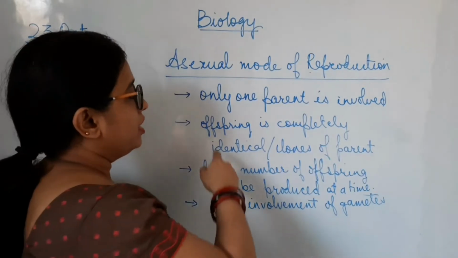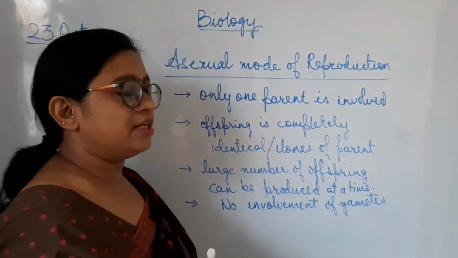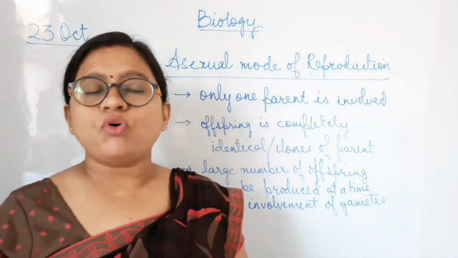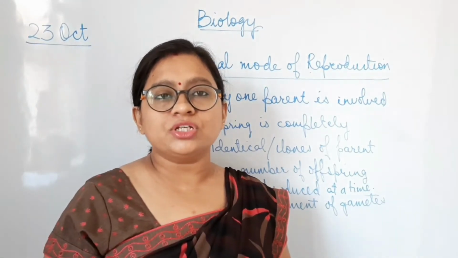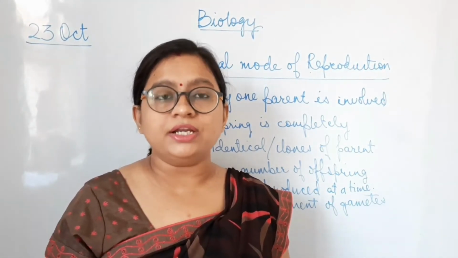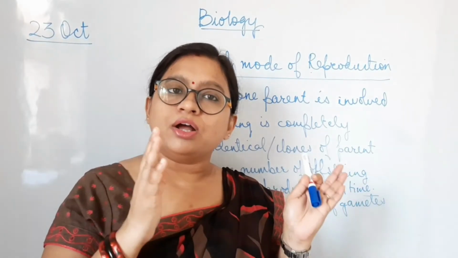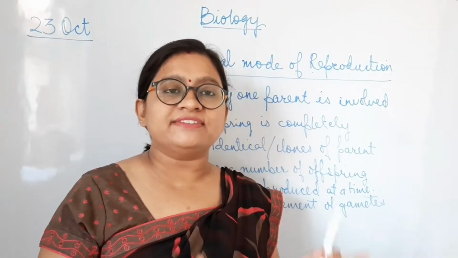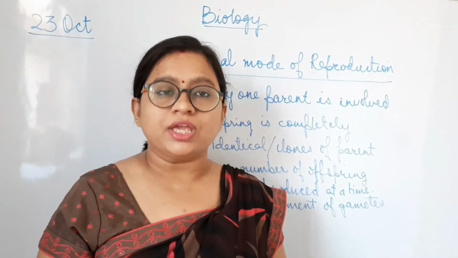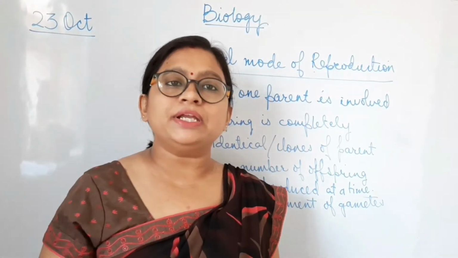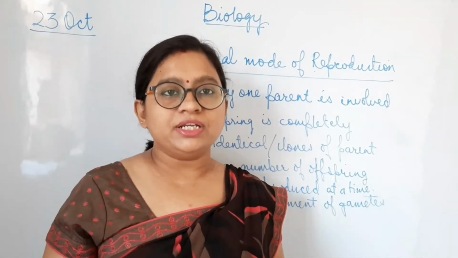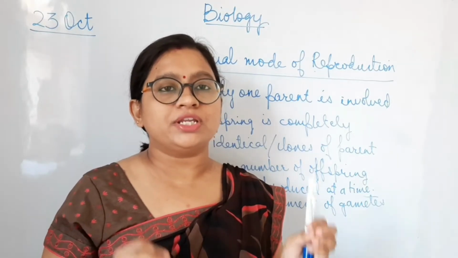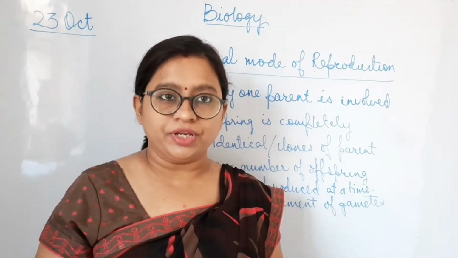As I mentioned here, the offspring are completely identical or clones of the parents. What does it mean? Since the reproduction involves only one parent, the genetic material of the parent is completely passed to the offspring. Therefore, the offspring is completely identical, means completely same. So there is no genetic variation in the offspring.